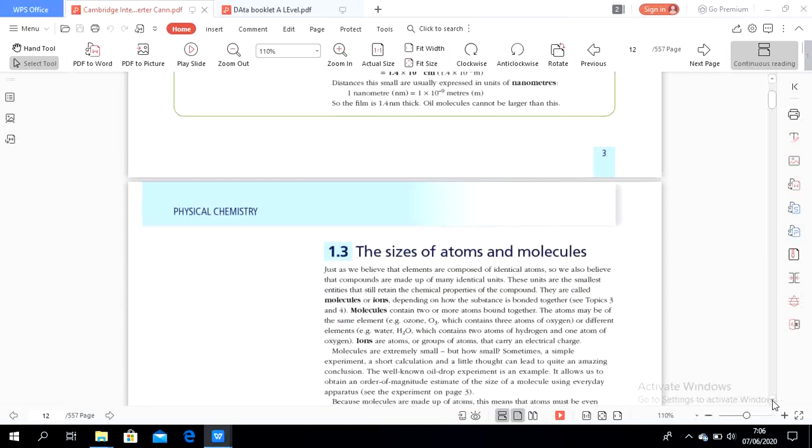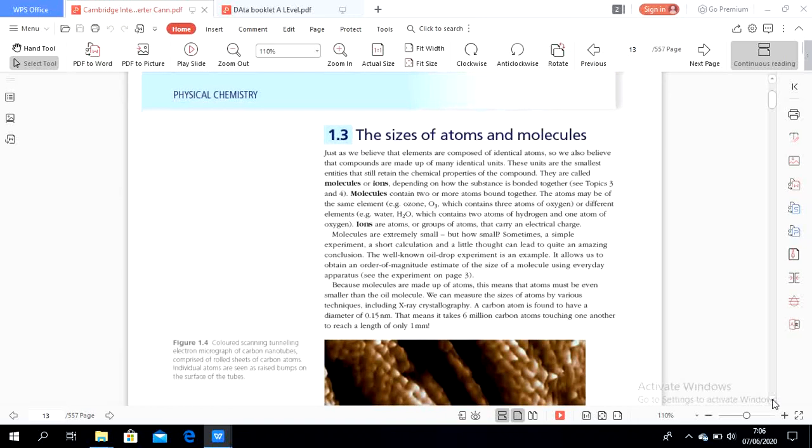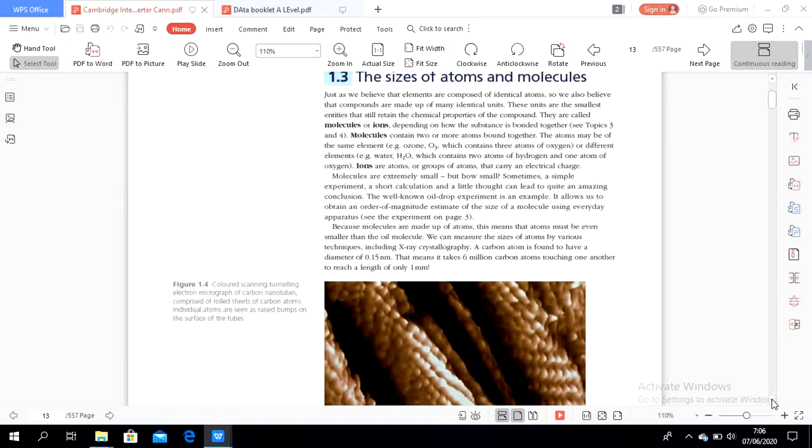Next, the size of atoms and molecules, 1.3. Just as we believe that elements are composed of identical atoms, so we also believe that compounds are made up of many identical units. These units are the smallest entities that still retain the chemical properties of the compound. They are called molecules or ions.